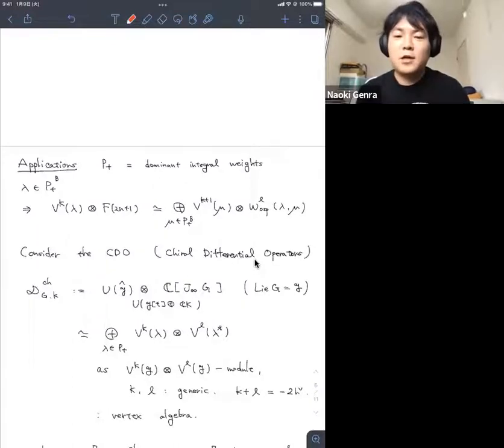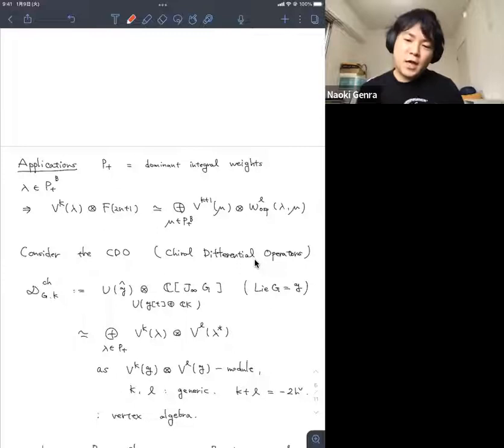The point is that this jet scheme coordinate ring naturally has a g[t] module structure, and can also be extended to a g[t] plus CK module, where the central element K acts as the level K. Then we consider the induced module, which we call the CDO, and this has a V^K(g) module structure.